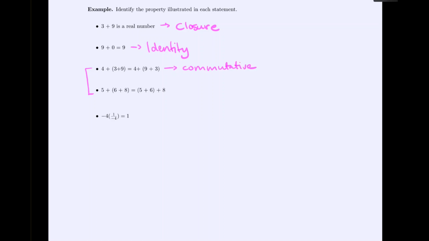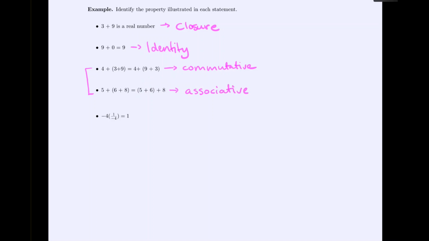Whereas the other one is different because notice it regroups. At first we were adding the 6 and the 8 and then adding the 5. But on the right side, now we're adding the 5 and the 6 first and then adding the 8. And we're saying that that would still be equal. That's the idea of the associative property.